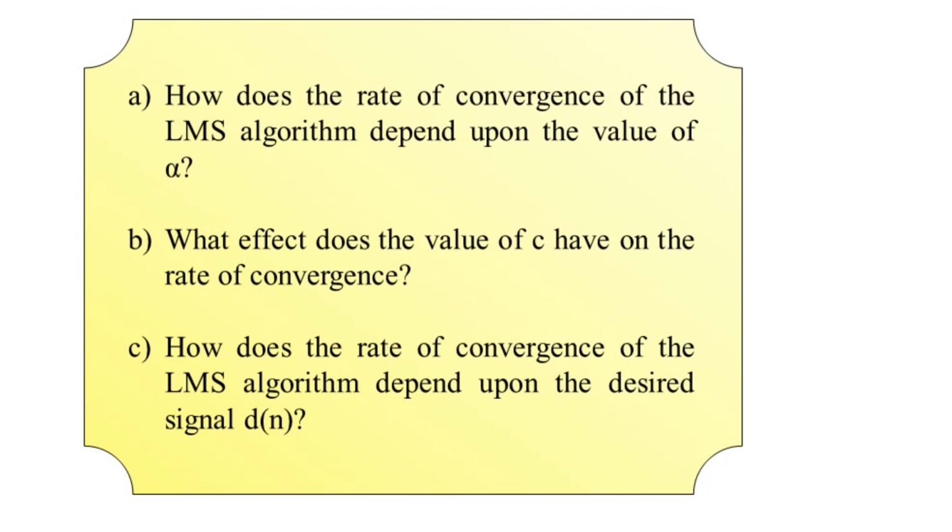For this input signal, we have been provided the autocorrelation sequence, denoted as r_x(k), equal to c into alpha to the power mod k. c is greater than 0, alpha is greater than 0 but less than 1, and we have been provided the step size. So as we see in the part A question, how does the rate of convergence of the LMS algorithm depend upon the value of alpha? Let us answer this part A question.